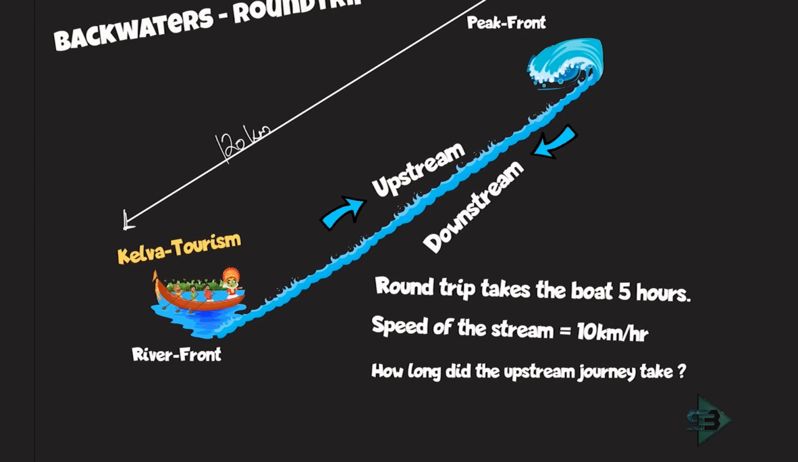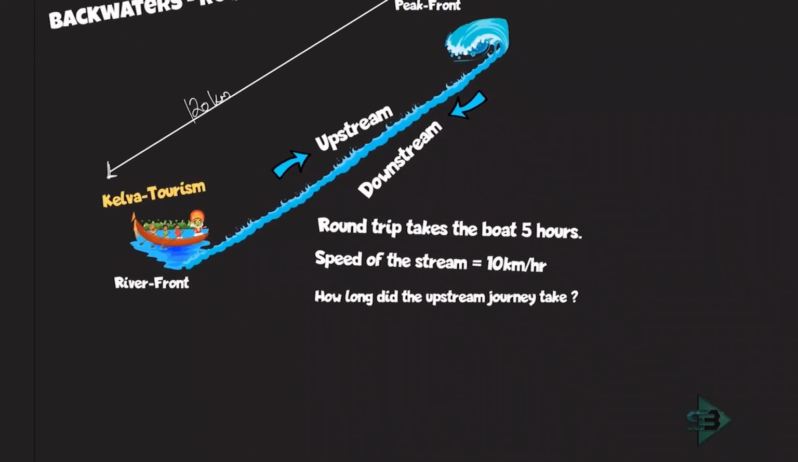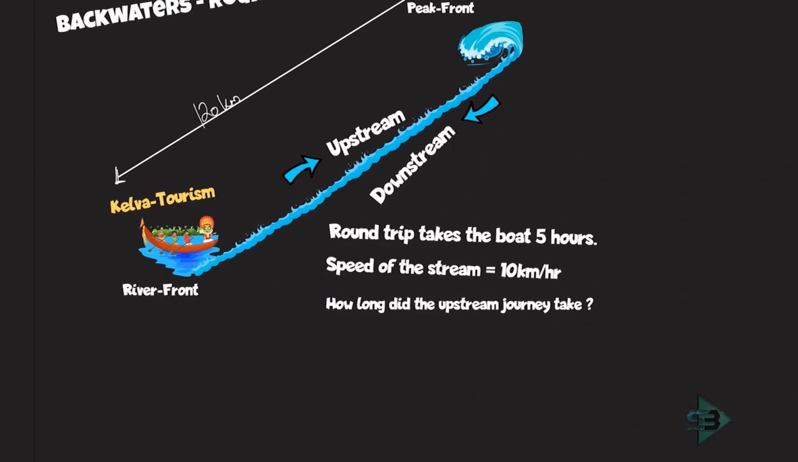How long did the upstream journey take? So I am being asked the time for this upstream journey. Time is equal to distance upon speed. I already know the distance. I need to know the speed. And what will be the speed for upstream? B minus S. I also know S, the speed of the stream. All that I need right now is the speed of the boat. If I know the speed of the boat, then my problem is solved. So let's go ahead and find the speed of the boat with whatever is given to us.